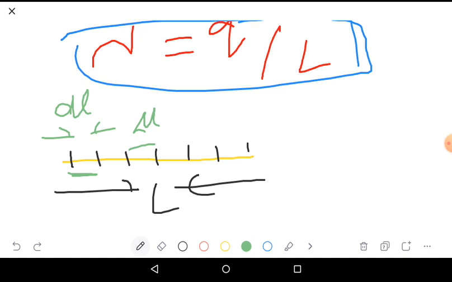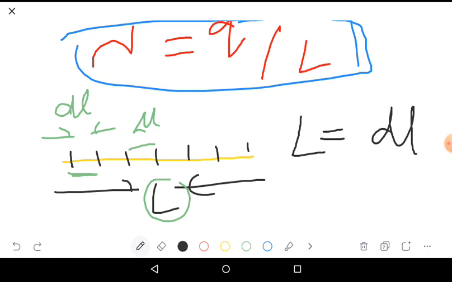Then the total length must be expressed in terms of dl. How? We have to add how many dl's there are. 1, 2, 3, 4, 5, 6, 7. Suppose the length of each dl equals 0.2. Then the total length equals 0.2 into 7. Like that, we have to express the total length in terms of dl.